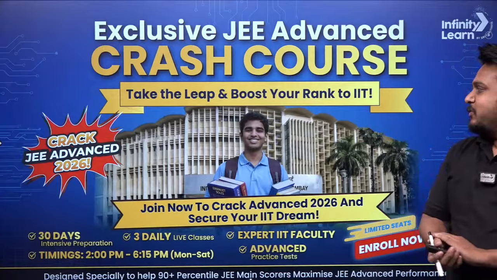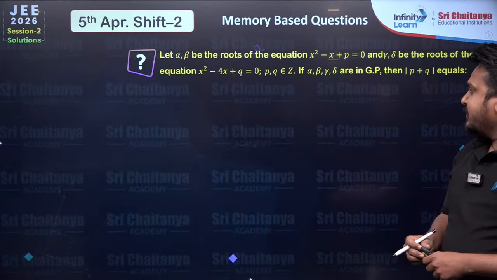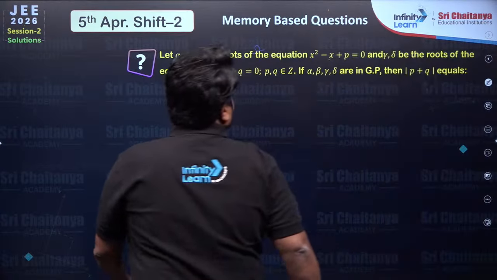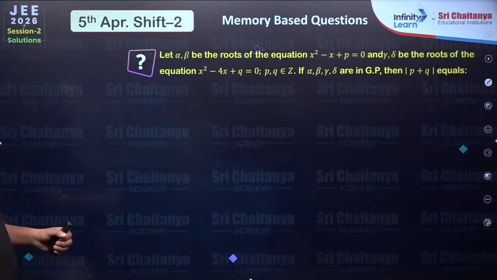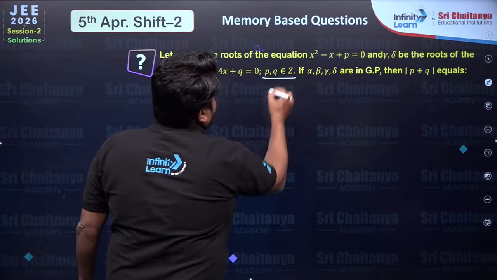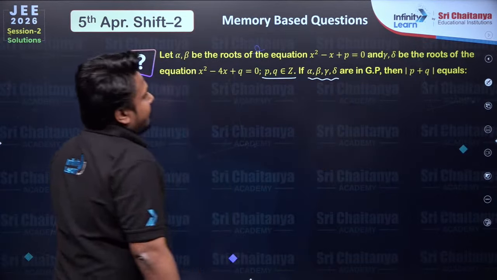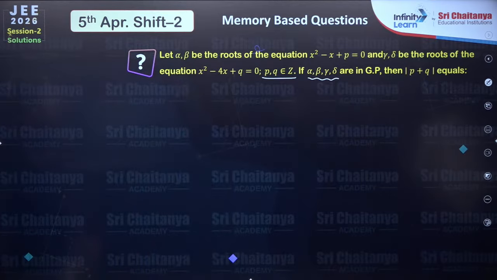Hello everyone. So I'm back with a few of the maths questions from today's evening shift. Let's start with this one. In this problem, let alpha, beta be the roots of the quadratic equation x square minus x plus p equal to 0 and gamma, delta be the roots of x square minus 4x plus q equal to 0, such that p, q are integers and all these four numbers alpha, beta, gamma, delta are in a GP.